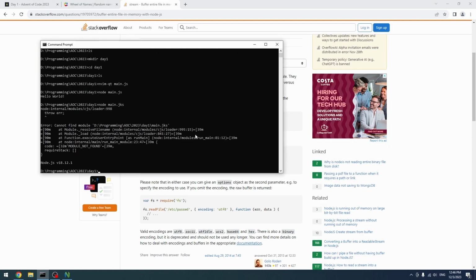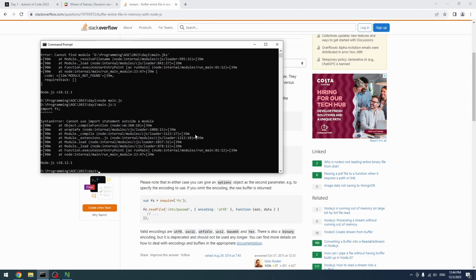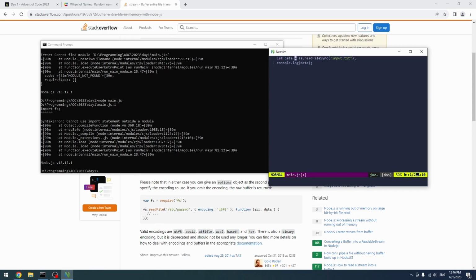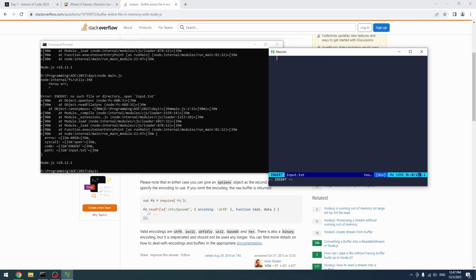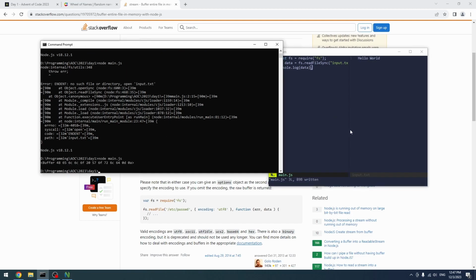Node main.js. Oh well, that's because we're using that. So let's actually use require instead, like the old syntax. fs equal to require fs, I guess. Also file directory input.txt, right? So let's actually touch on input, or we can edit it in here. So we can do input.txt, and we can do like hello world in here. So let's ditch it and back to main.js, right?